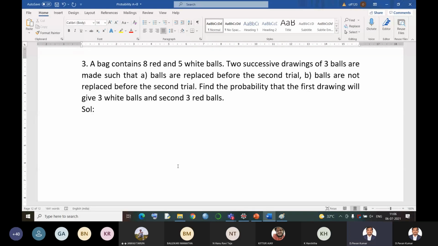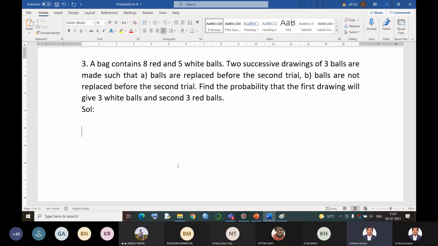A bag contains 8 red and 5 white balls. Two successive drawings of 3 balls are made such that balls are replaced before the second trial. Balls are not replaced before the second trial. Find the probability that the first drawing will give 3 white balls and second 3 red balls.